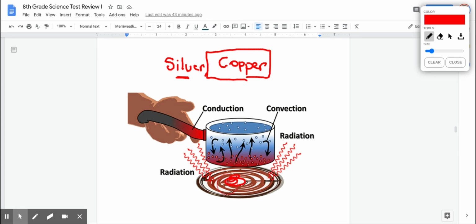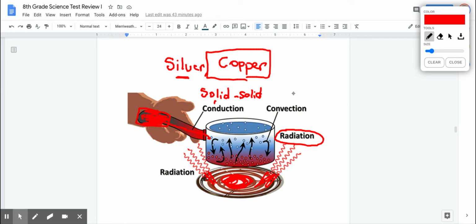But we have the thermal energy, and here's the heat coming off, the radiation. So not all radiation is bad. We'll talk about radiation in a minute. But this radiation is causing heat, right? So when we're talking about conduction, it's always solid to solid. The heat would go from this stainless steel pot or a copper pot, and it will go up the handle. Now, if this was a completely steel handle or a metal handle, it will get to your hand very quickly, and you would burn your hand. That's why these handles have some kind of insulator, like rubber, so it would block that heat. That's conduction, solid to solid.